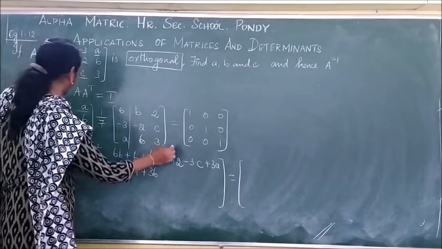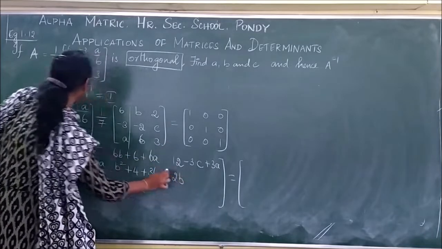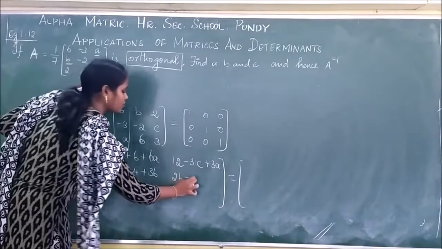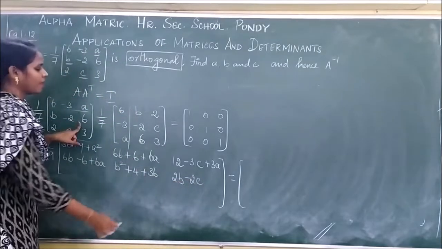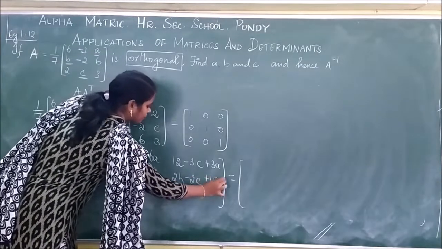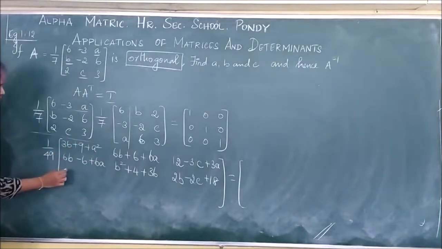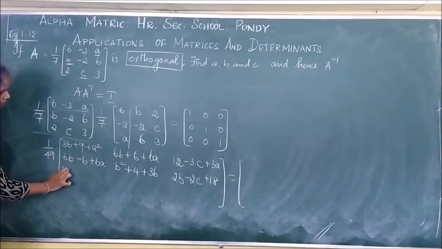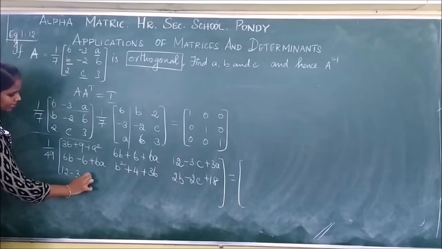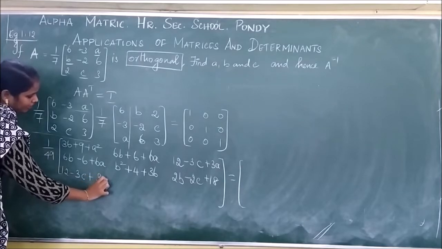Next is 2B minus 2C plus 18. Next, third row: 2 sixes are 12, minus 3C plus 3A.